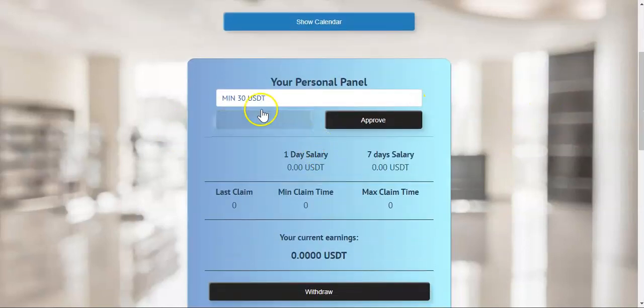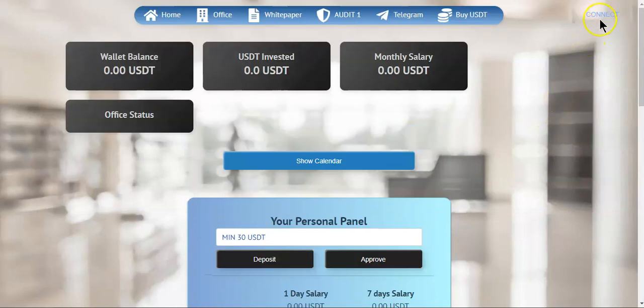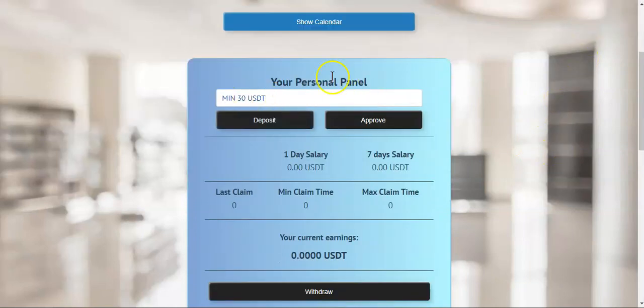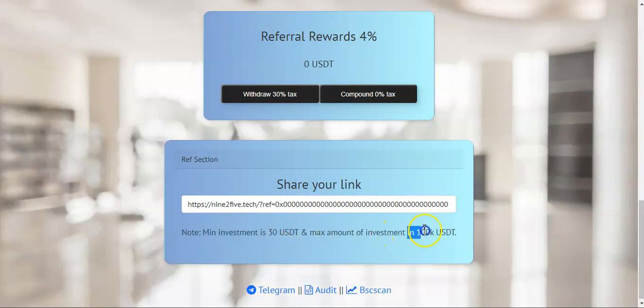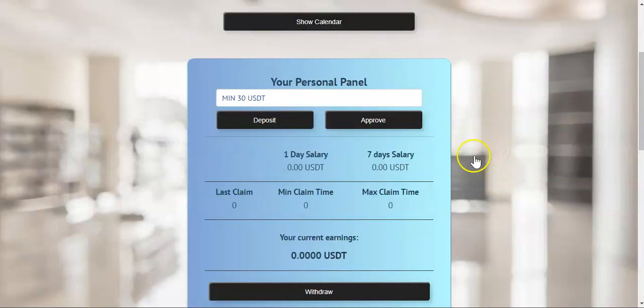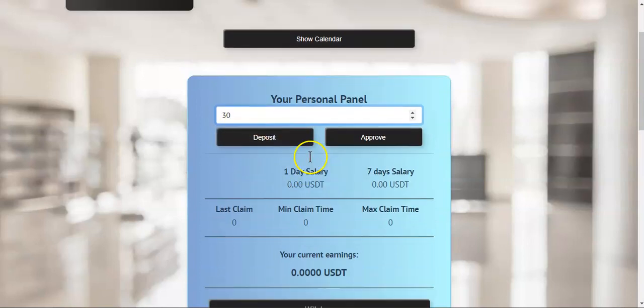Once you come over here to the project, you connect your wallet and you get this dashboard right here. This is your dashboard. The minimum investment is 30 bucks. The maximum is 100K. For example, you type in 30 bucks and hit deposit. But before you hit deposit, you have to approve. So you approve the 30 bucks, and then after you approve, you hit deposit. Once you make that deposit, you are in.